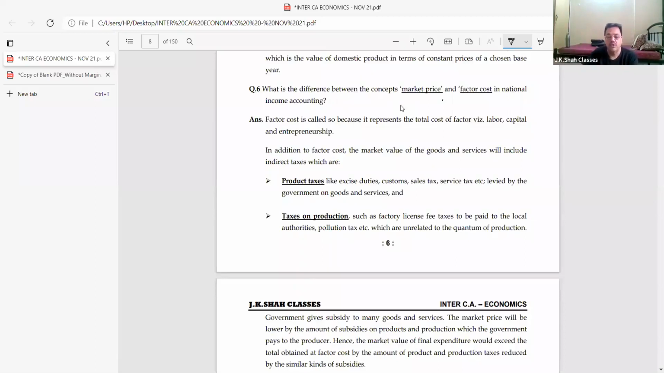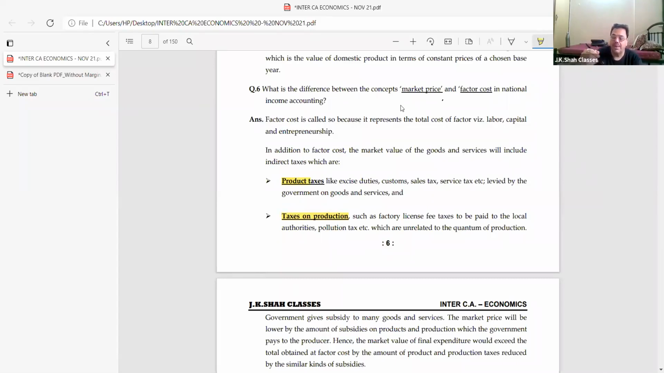Factor cost is called so because it represents the total cost of factors, that is labor, capital, and entrepreneurs. That's simple. In addition to factor cost, the market value of the goods and services will include indirect tax. Now, indirect taxes, which are what? Come on, tell me. Product tax and taxes on production.